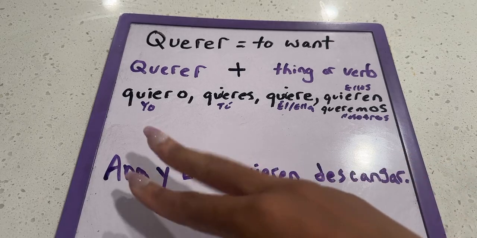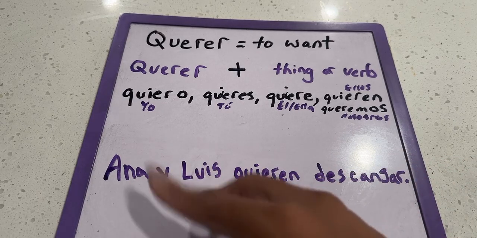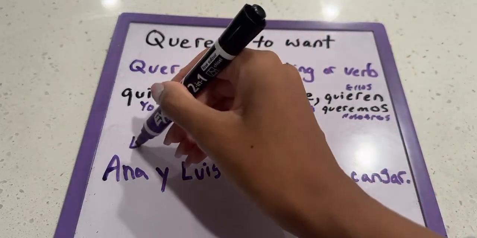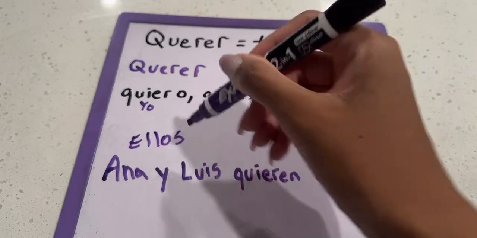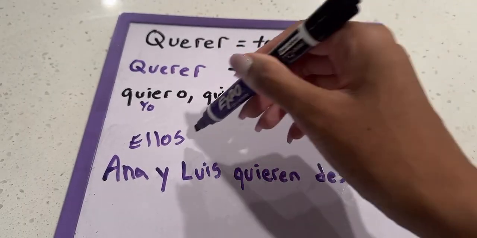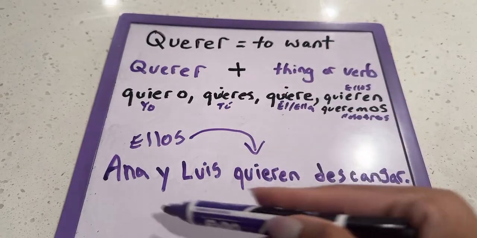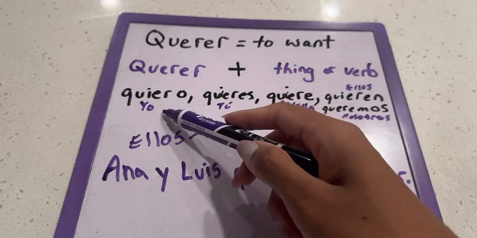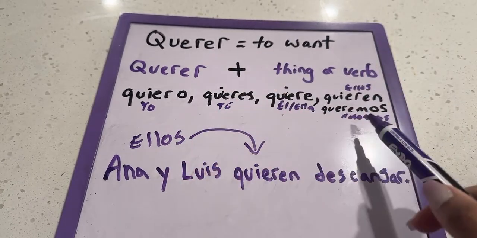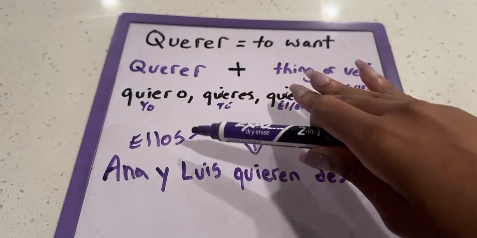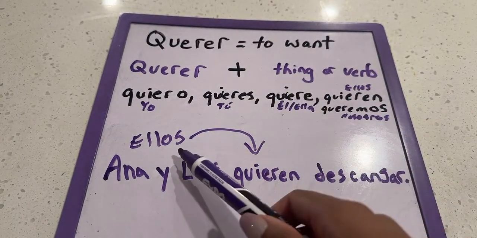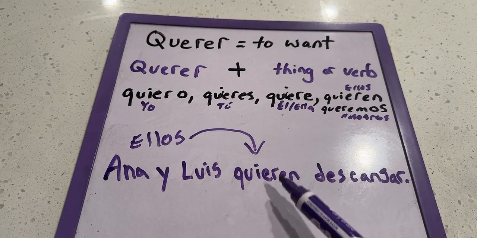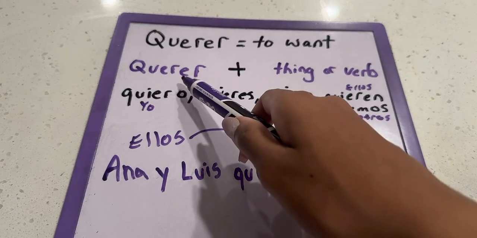Well, first of all, if we look at our two subjects, Ana y Luis, those are two people. And when you have two people, not including yourself, that counts as the ellos form of a verb. We're talking about ellos. That signals the ellos form, because you're mentioning more than one person. If it was one person, it would be quiero. If we were included in this, it would be queremos. But two people that are not us, that's signaling the ellos form of a verb, which is why it is quieren. And according to our formula, we have the correct version of querer.